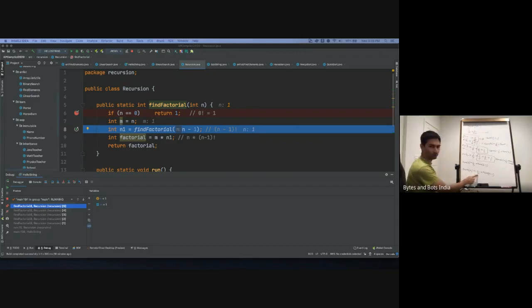I know what one upon that number is, and then I'll add to that whatever n minus 1 is going to return me. I don't know what it is, but I'm going to find it out, and whenever it finds it, it comes back and replaces that with that. Similar to that, when we were looking at factorial n, we know n, and then we said factorial n minus 1, right?